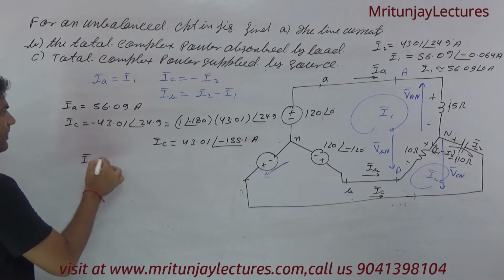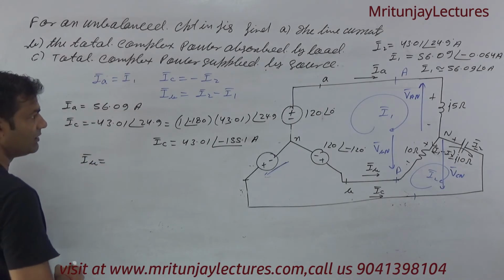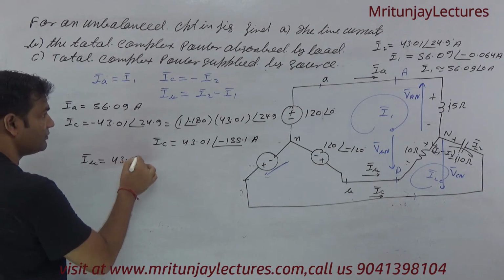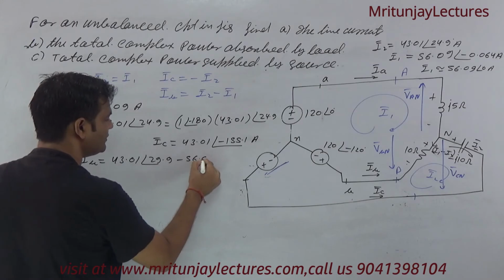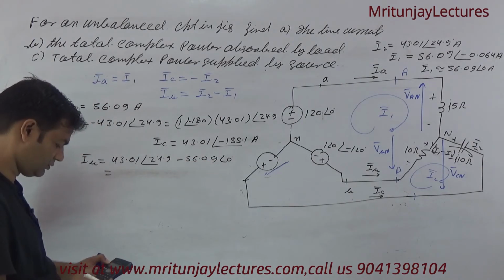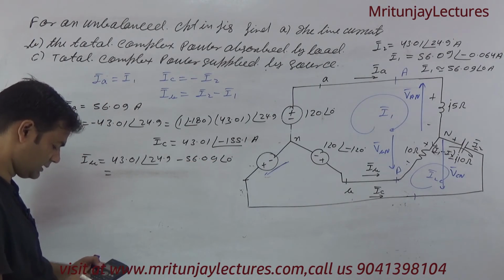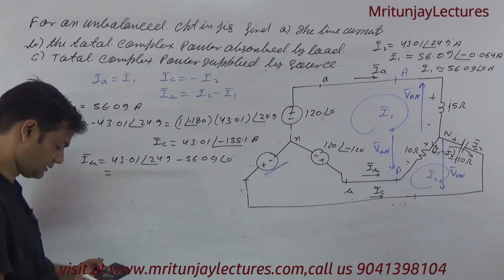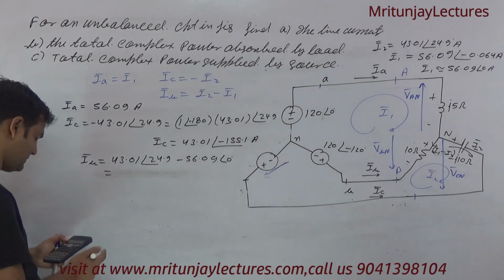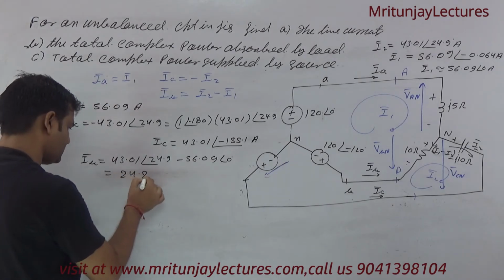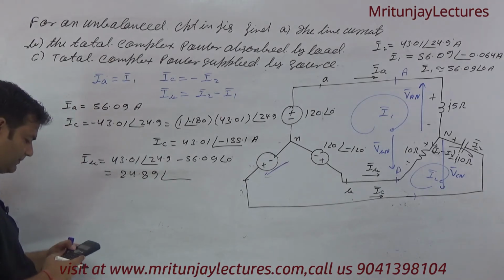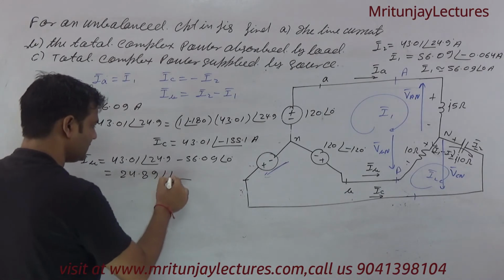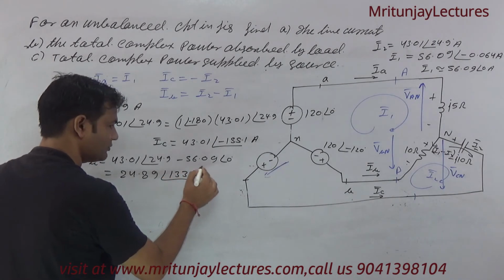What about IB? Put the value very carefully. 43.01 at the angle 24.9 minus 56.09 at the angle 0. This one is written as 24.89 at the angle corresponding to 133.32.